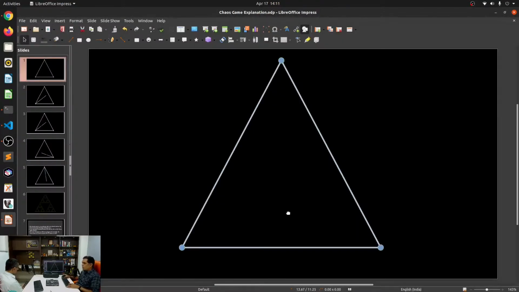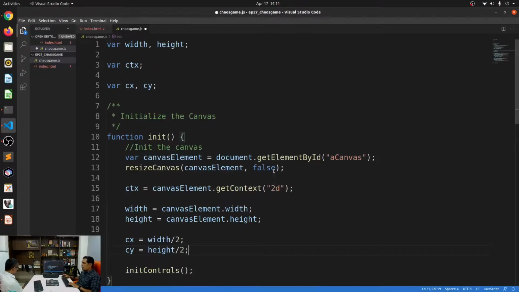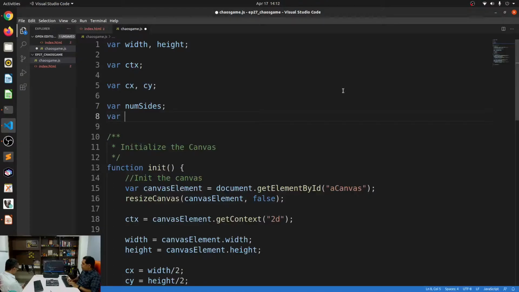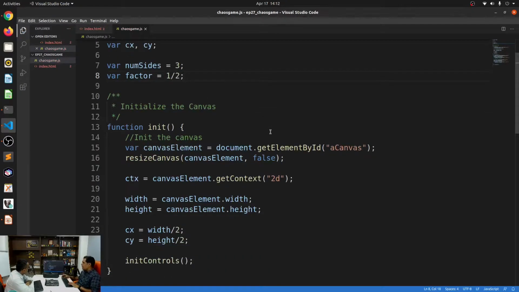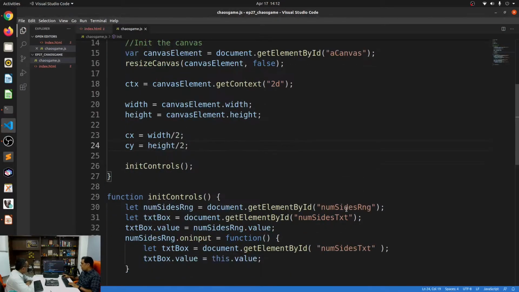What do I need after that? I basically need to draw this polygon, and to draw this polygon, it also has something called a number of sides. So we will need two variables: the number of sides, and a variable called factor. Now the number of sides basically defines the number of sides. I'm going to initialize this to 3 and the factor to 1 by 2, or half, or 0.5. So yeah, that should do it. I have the centers also defined.